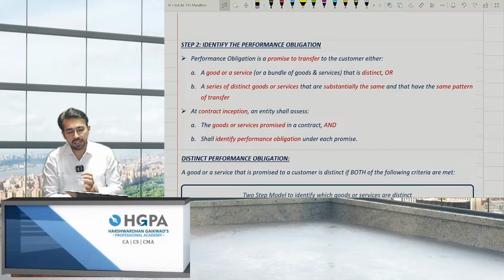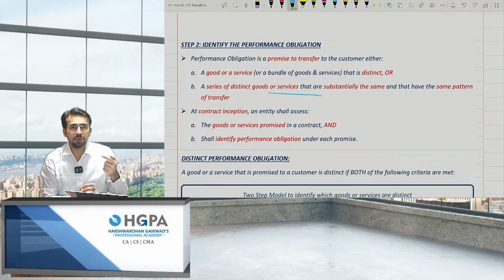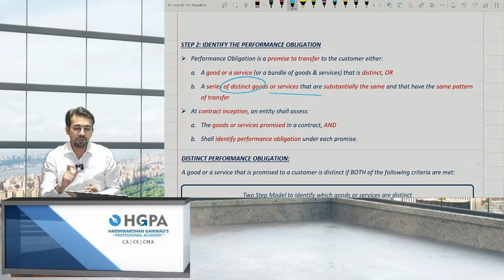A series of distinct goods and services that are substantially the same and that have the same pattern of transfer. For example, audit fees. It is a series of distinct goods and services. Each and every time you have to file the audit reports, right? But each and every time it will be different reports. So substantially the same, they have the same pattern of transfer, but they are still distinct. So at that point of time also, it is known as a performance obligation, right?